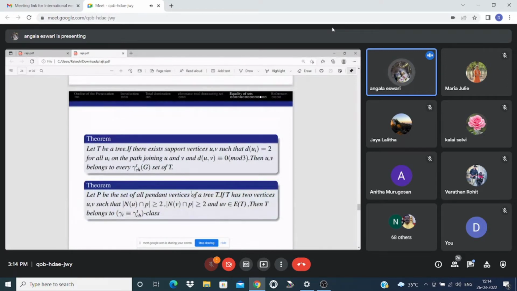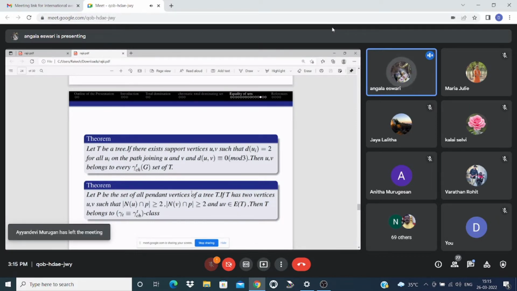The next theorem: let T be a tree. If there exist support vertices U and V such that the distance of Ui equal to 2 for all Ui, the degree of Ui equal to 2 for all Ui, and the path joining U and V with distance between U and V congruent to 0 mod 3, then U and V belong to every chromatic total domination set of T. This gives rise to another theorem. With the help of this theorem, we have found the next theorem.